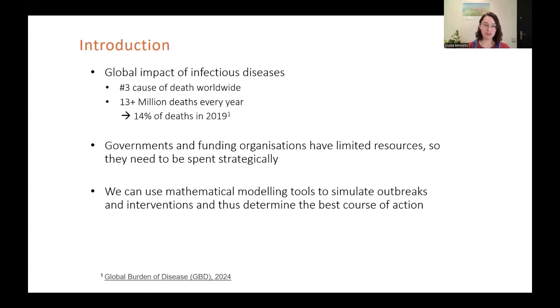This is why it's so important for governments and funding organizations to tackle this urgent issue. However, they have limited resources, so they need to be spent strategically, especially since a big amount of the burden of infectious diseases falls on low and middle-income countries. We can use mathematical modeling tools to simulate outbreaks and public health interventions, and this can help us to determine the best course of action and maximize our impact.